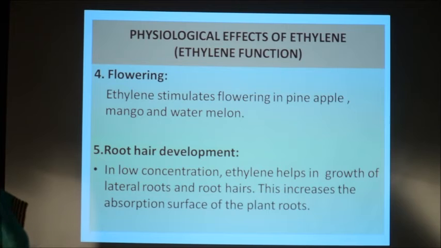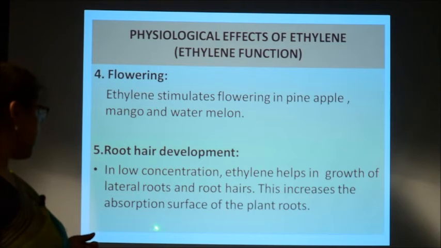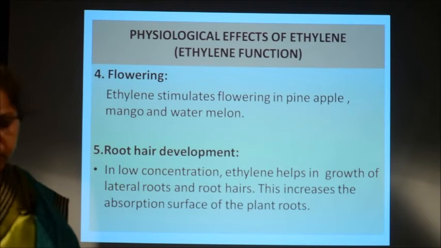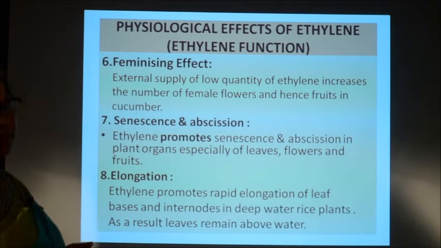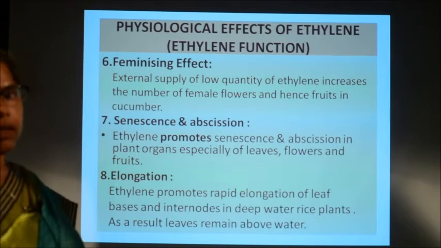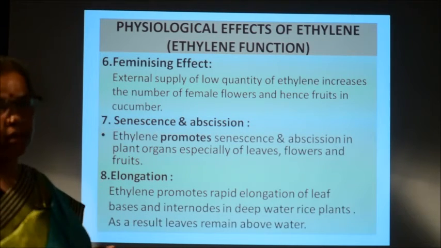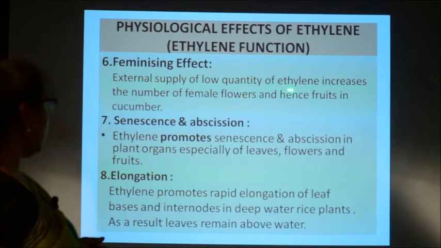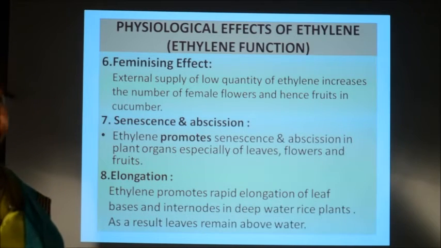In very low concentration, ethylene helps in the growth of lateral roots and also root hairs. So, this helps in increasing the water absorbing surfaces of the plant. And then other effects of ethylene, like it has a feminizing effect. That means, if you apply ethylene, then more female flowers will be produced. Just like the cytokinin hormone, ethylene also helps in production of more female flowers and hence more fruits in plants like cucumber.